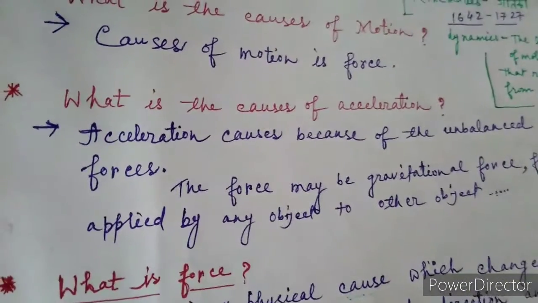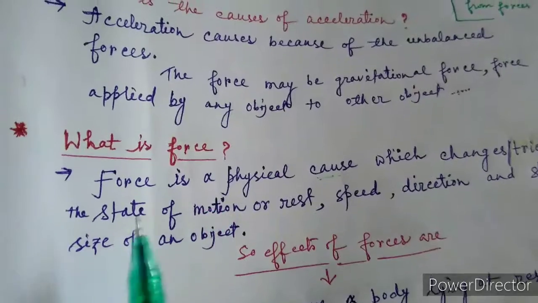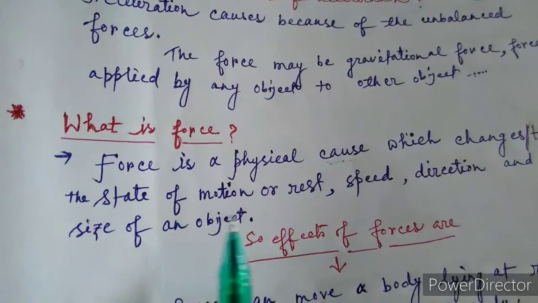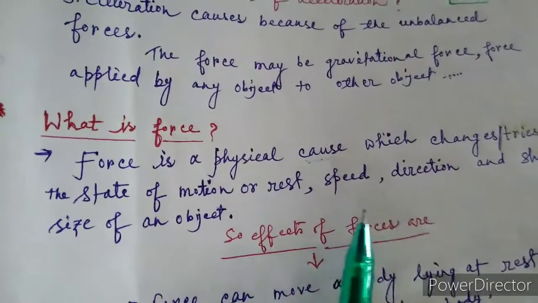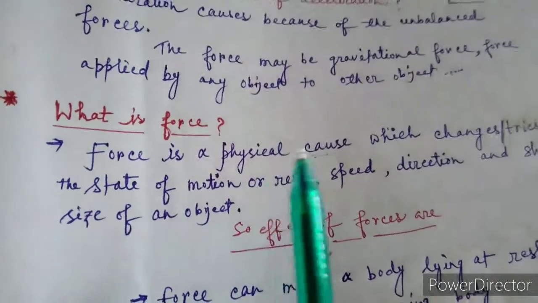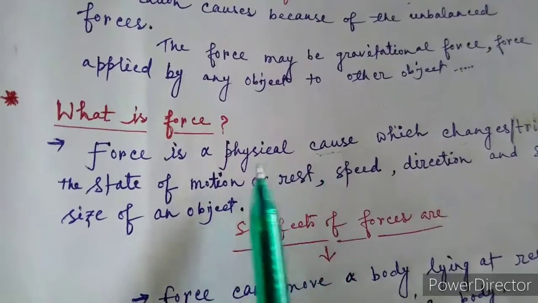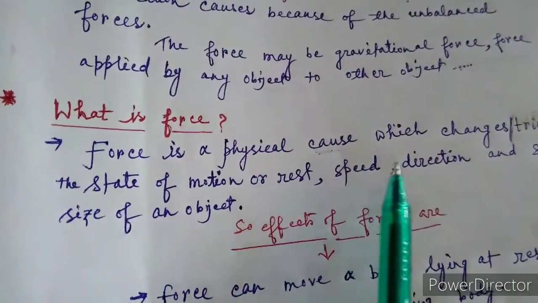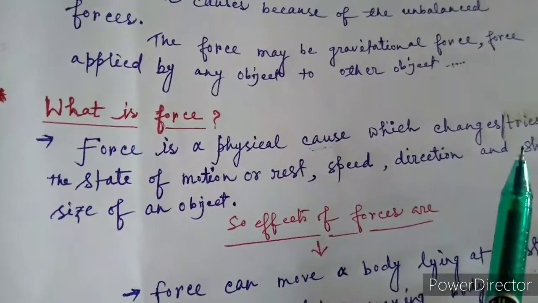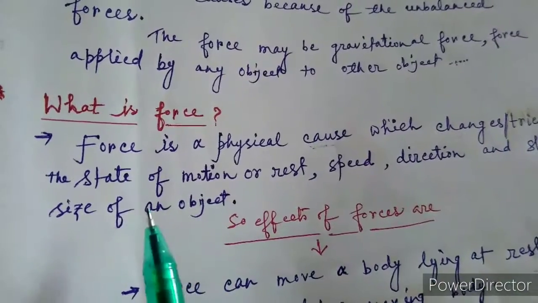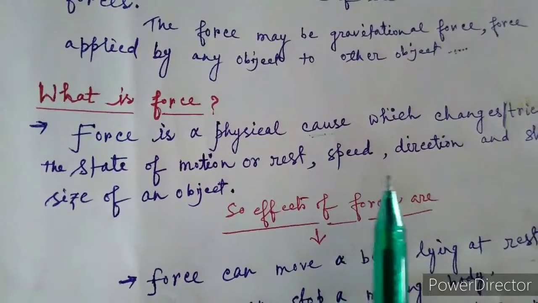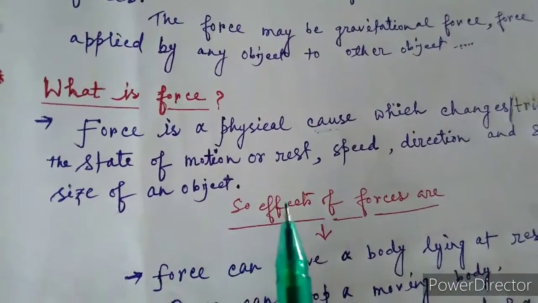Okay. Now what is force? You learned from class 4 what force is. So force is a physical cause which changes or tries to change the state of motion or rest, speed, direction, and shape and size of the object. Force is a physical cause. What does it do? It tries to change, or sometimes it changes, or sometimes it only tries to change but is unable to change. It can change the state of motion or rest, speed, direction and shape and size of the object.